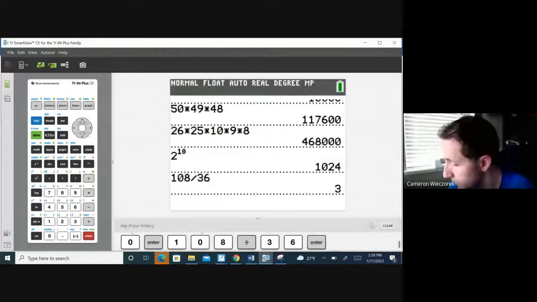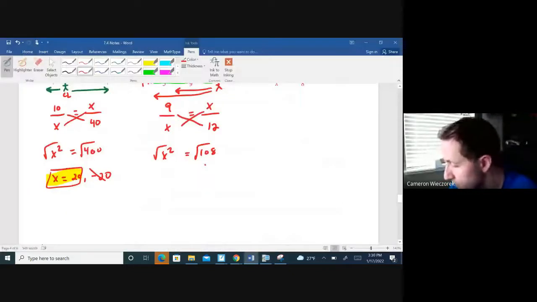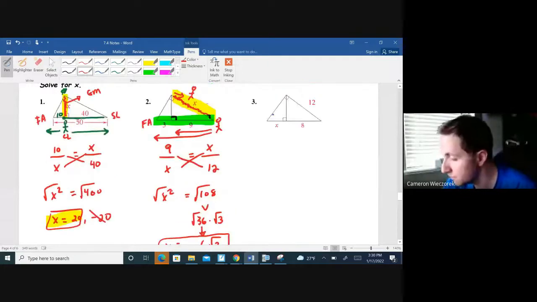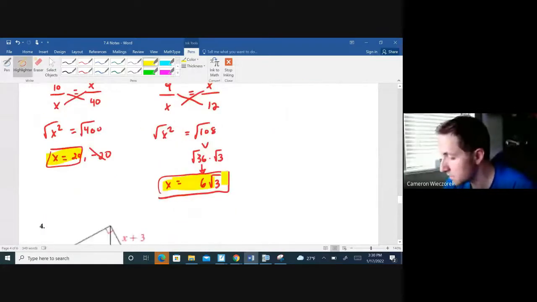Rad 36 times rad 3. So this one would come out as 6, so this would be 6 rad 3 for x. And I would ignore the negative answer since I cannot have a negative leg. So my right leg, in this case, the right side of that mountain, would be 6 rad 3 units long.